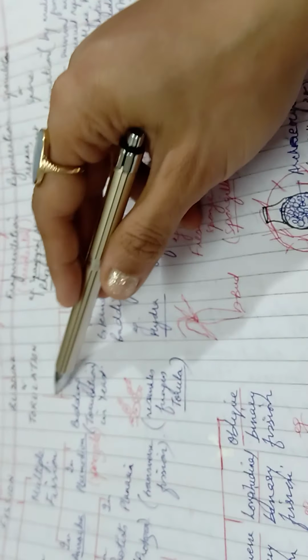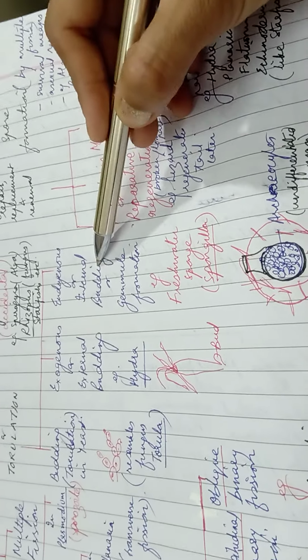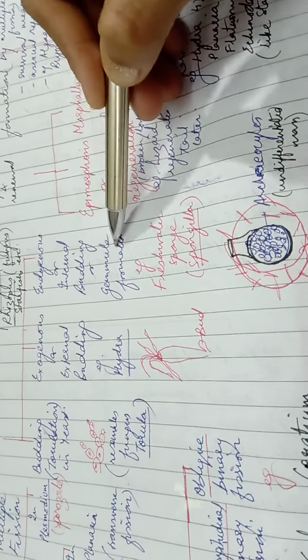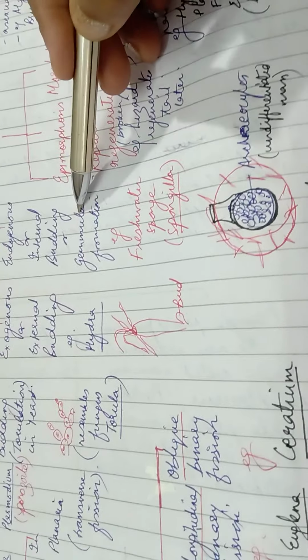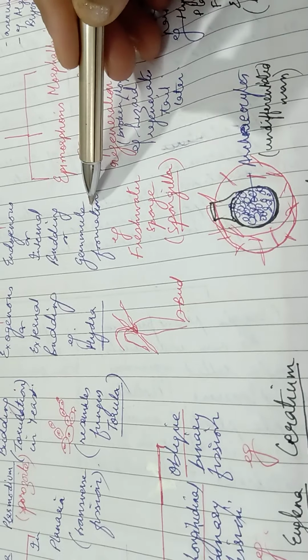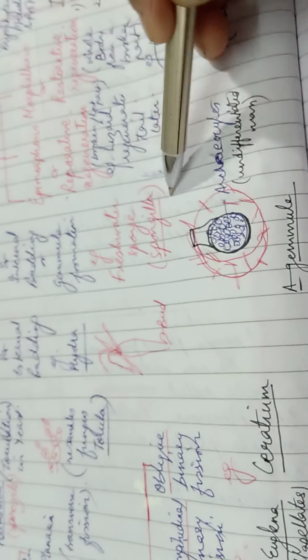Another method coming under this budding only is endogenous or internal budding or gemmule formation. Maybe you're hearing this word for the first time. Gemmule, G-E-M-M-U-L-E formation, and the example is in freshwater sponge or the Spongilla.